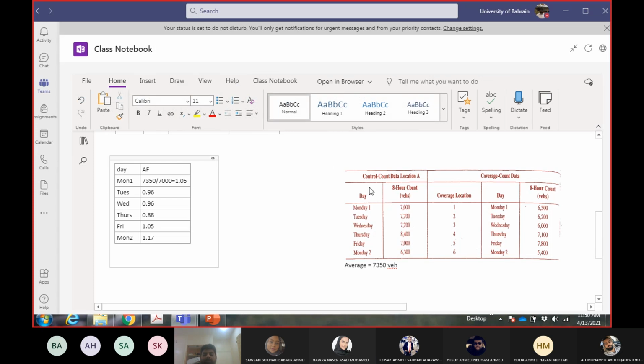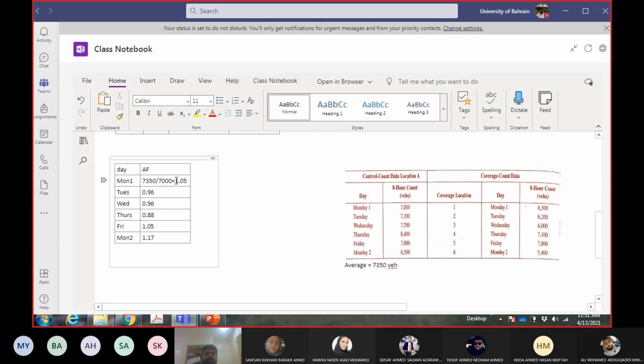Now, how to use the adjustment factor? You will take the value of the adjustment factor and multiply it with the count of that day to get the average. Again, our assumption, which we discussed yesterday, was that whatever the trend is on the control count location is the same trend on the coverage count location. So if the ratio of average upon Monday count is 1.05 for control count, then it is the same ratio for the coverage count location.